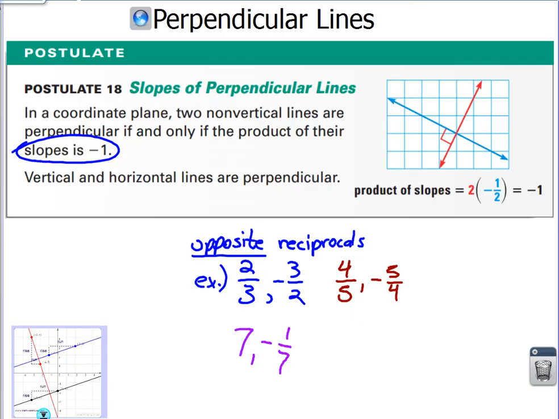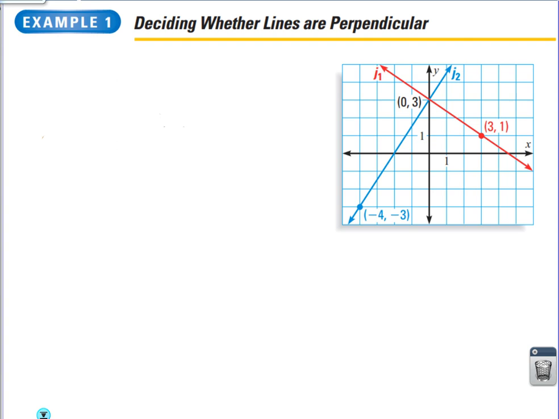Now let's work a perpendicular one. Before we find an equation, let's determine, are these lines perpendicular? A lot of people say, yeah, looks like a right angle, it's perpendicular. No. Can't do it anymore. Looks can be deceiving. In geometry, if I ask you why something is true, let's learn something right now. Never say because it looks like it is.